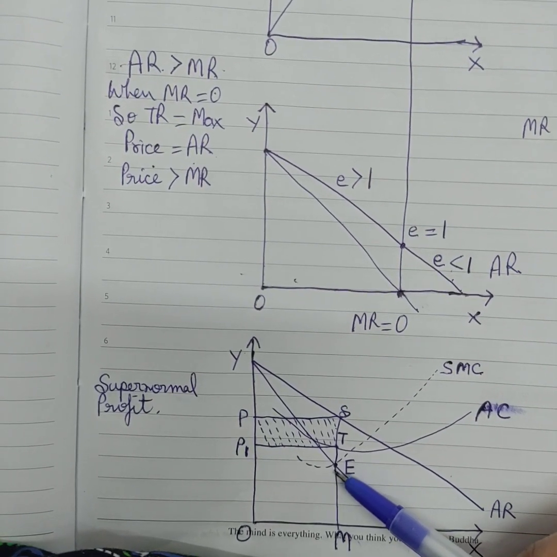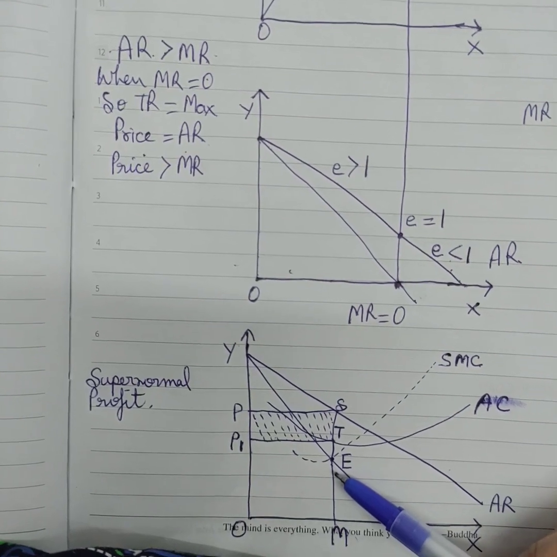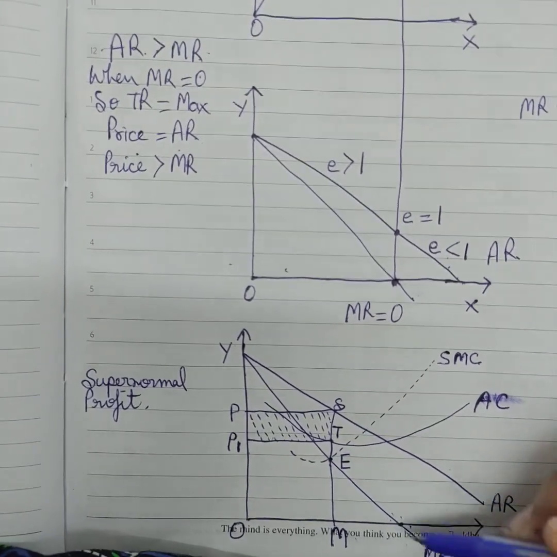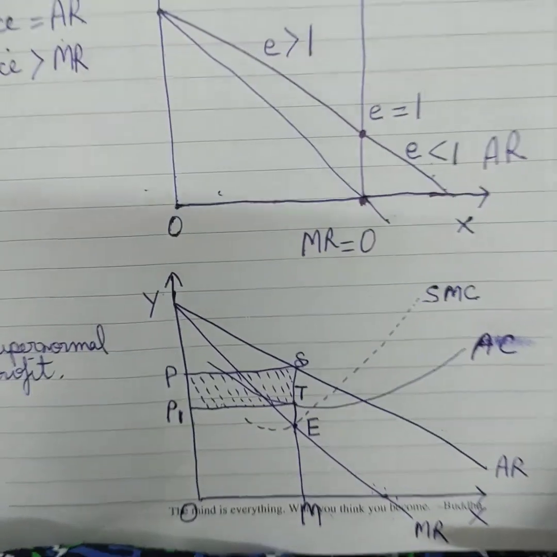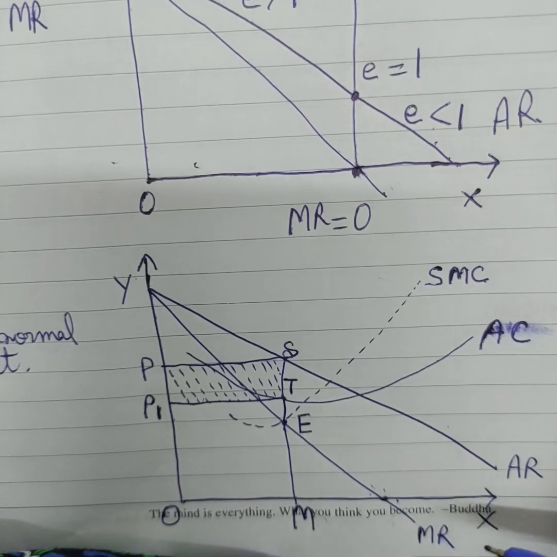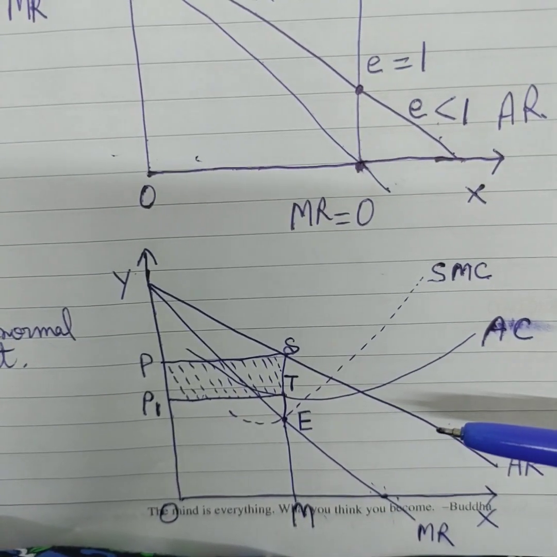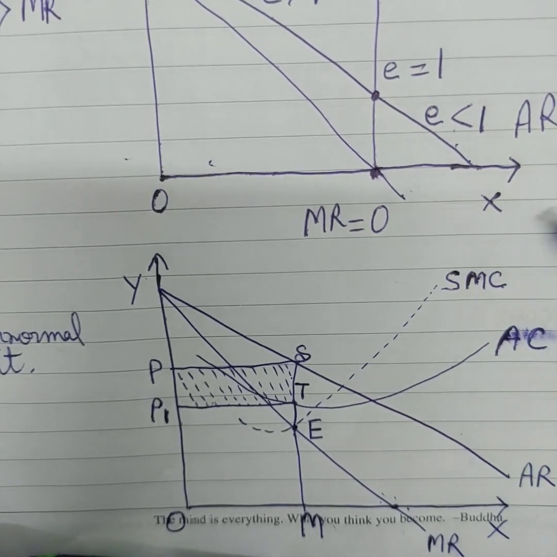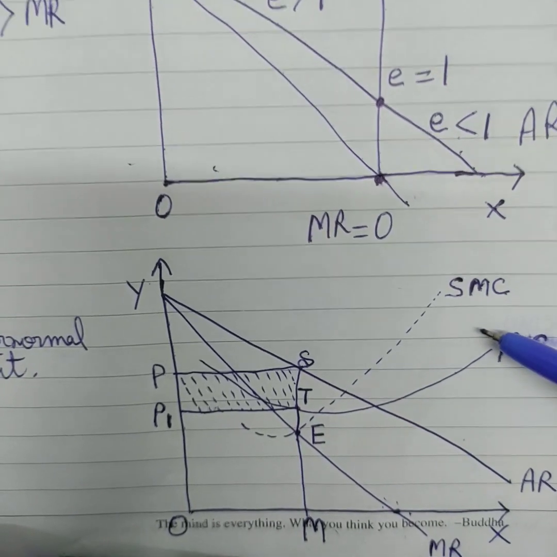Now another very important thing: in monopoly the second condition changes here. Since the MR curve is downward sloping, the MC curve can be either upward sloping, downward sloping or constant.